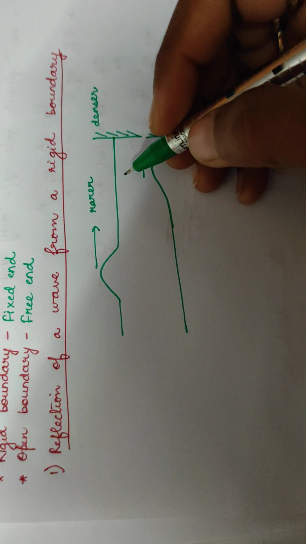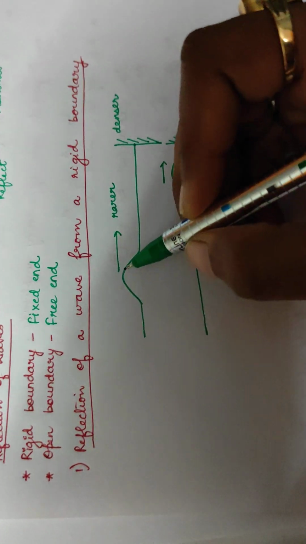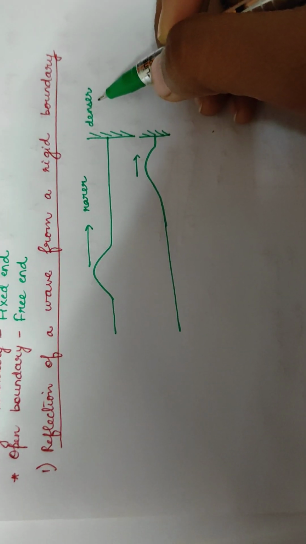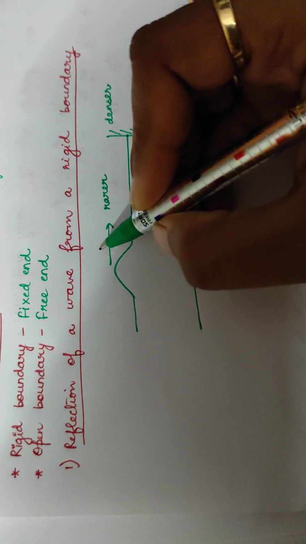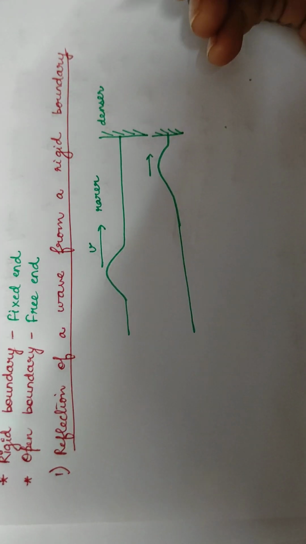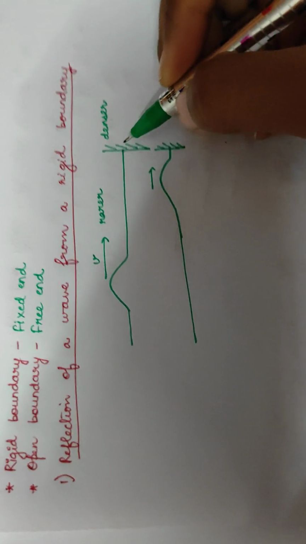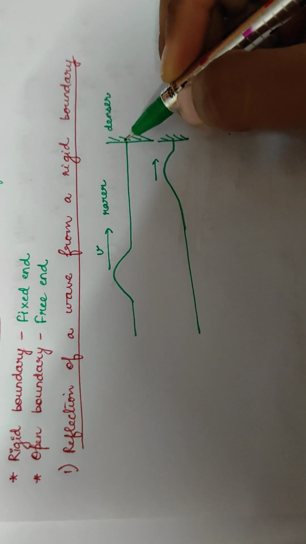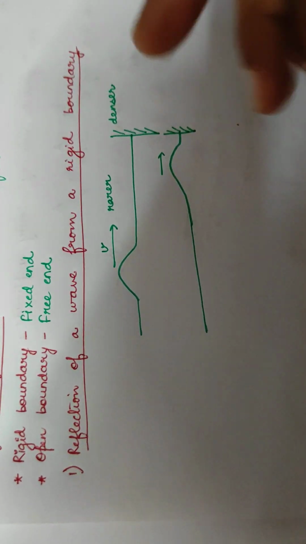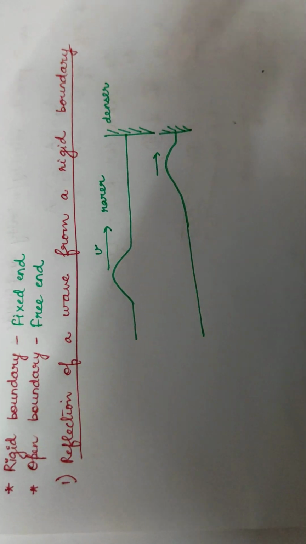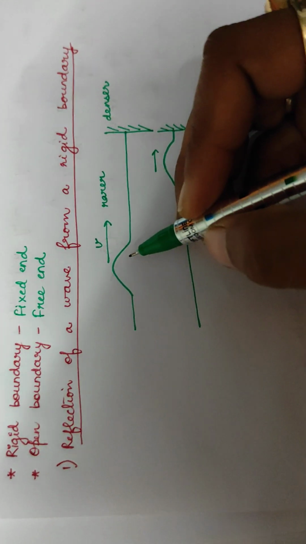Similarly, here in this case also, if a wave is traveling from rarer to denser medium, so whatever is the speed here, suppose v is the speed here in the rarer medium. Now, if it comes to the denser medium, it will have now lesser speed as compared to speed in rarer medium.